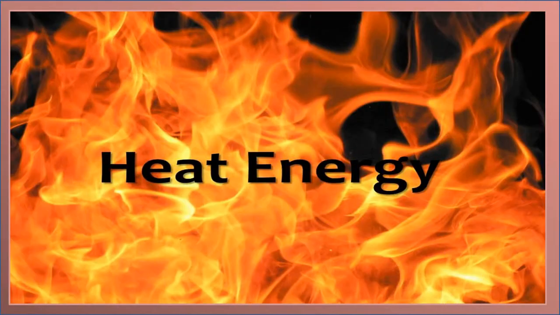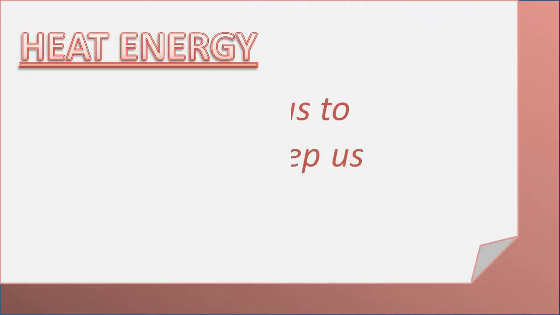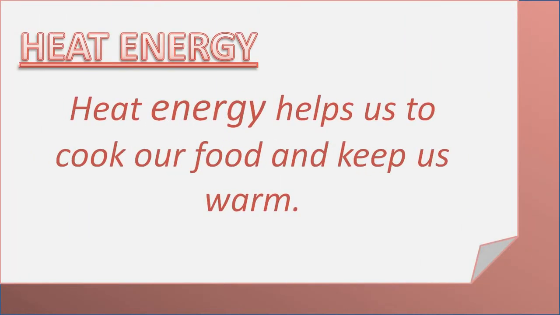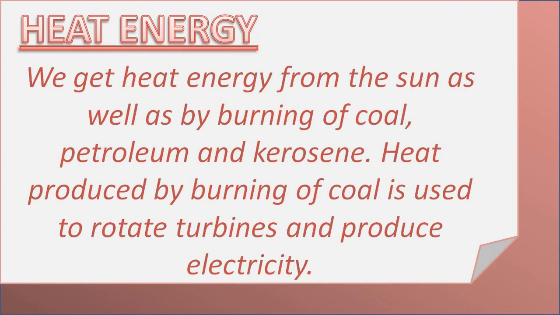The next form of energy is heat energy. As the name tells, heat energy gives us heat. It keeps us warm, and it also helps us to cook our food. We get heat energy from the sun. The sun gives us light as well as heat. We also get heat by burning coal, petroleum and kerosene.